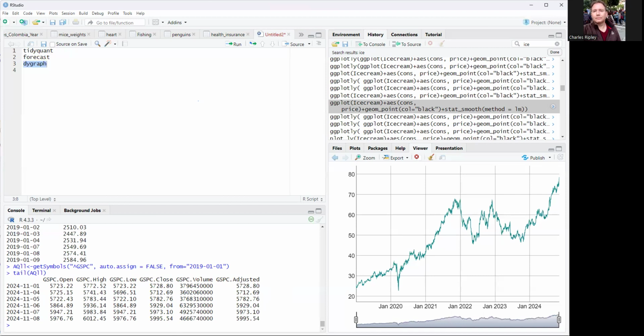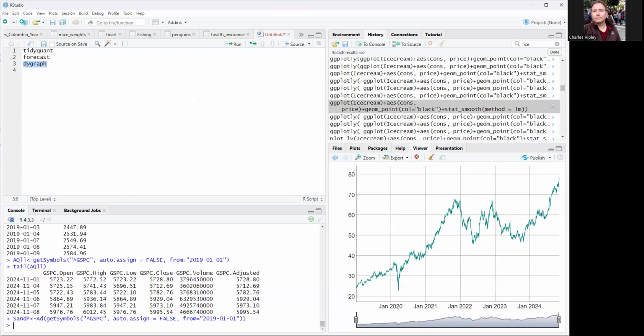So if you go back up here, and here we have the add, that would just give us the adjusted. So S&P add, get symbols, close it. You've got the ticker number in quotes, comma, auto assign equals false. From 2019, around the time Trump was going to run again, 01-01. Then you get it when Sleepy Joe basically won. We're going to see this in the graph. So you hit it, it goes on.